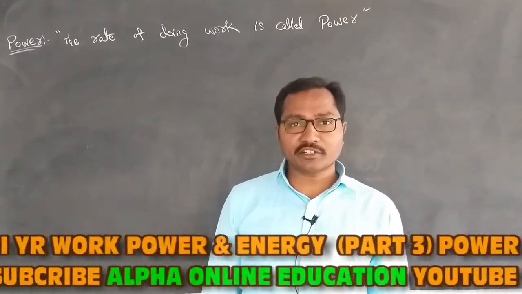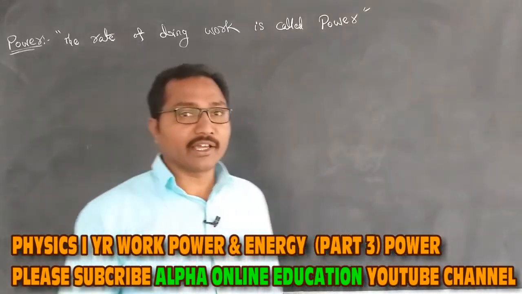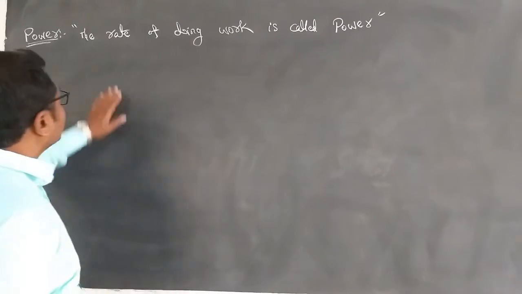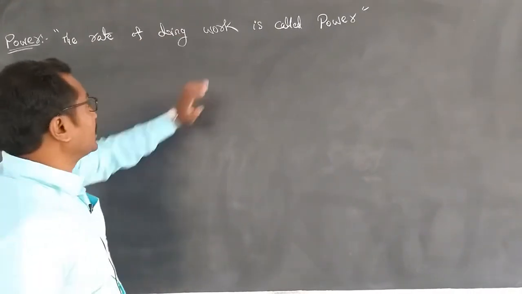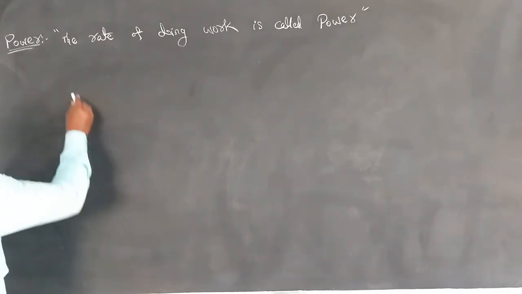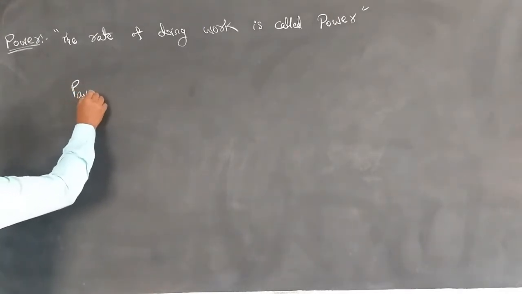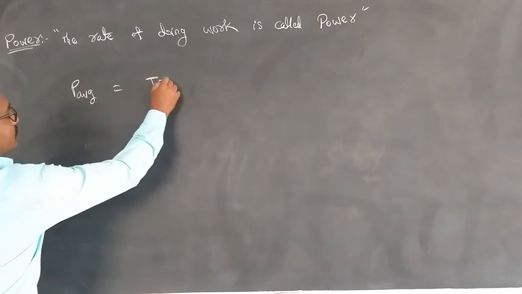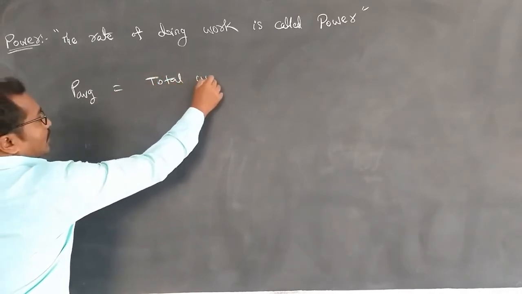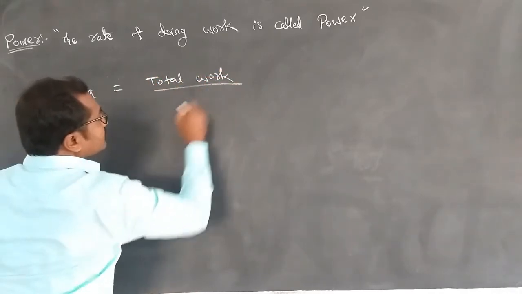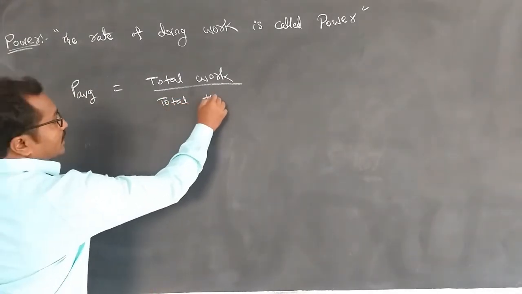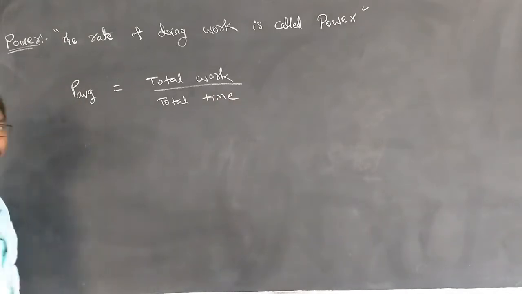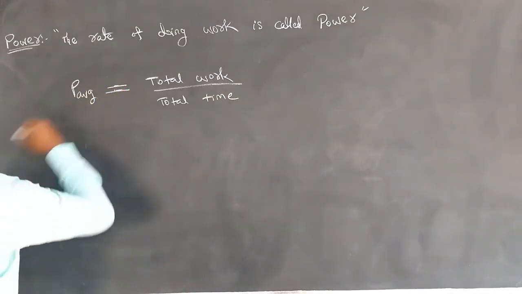In this session we are going to be discussing power, and the equation for power. The rate of doing work is called power. Here we have P average equals total work done divided by total time period. This is the basic equation for power.